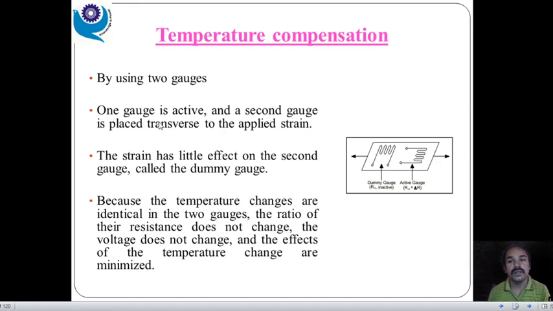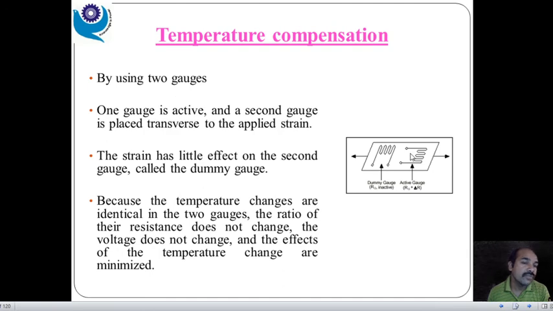See here, one gauge is active, this one is active, and a second gauge is placed transverse to the applied strain, right? So what happens uniformly when there is a change in the temperature? The same value of resistance occurs over here.